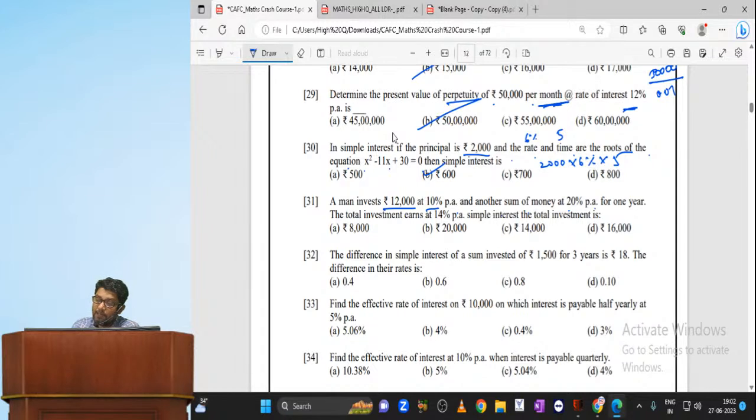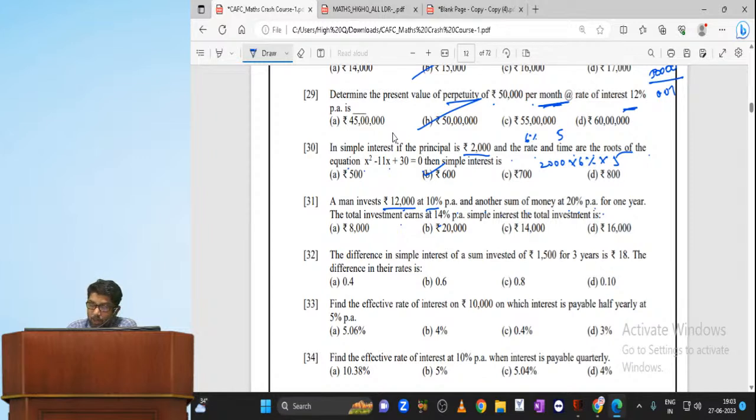The total investment earns 14% per annum simple interest. The total investment is, how much is the total investment? Can you help me out, my dear?